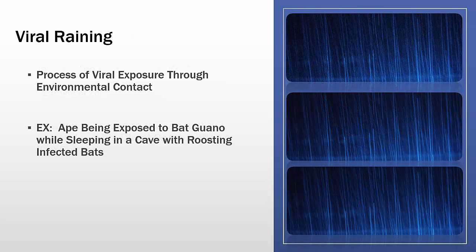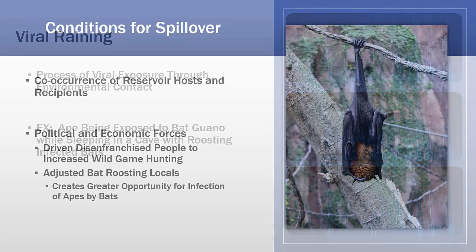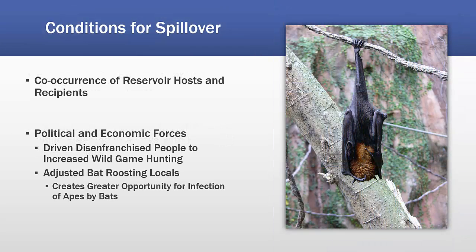Now, viral rubbing is a process of virus exposure through environmental contact. So, for example, an ape being exposed to bat guano while sleeping in a cave filled with roosting bats. Now, spillover is when you actually have the transmission of Ebola from bats to apes, and this typically occurs in pulses. Now, there are several conditions for spillover.